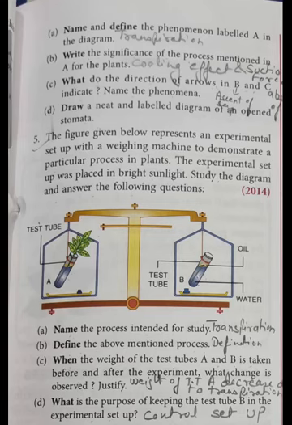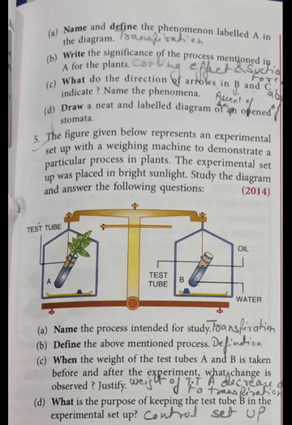Now next, draw a neat and labeled diagram of an open stomata. Here you have to draw the diagram which is given on page number 58 of your book.